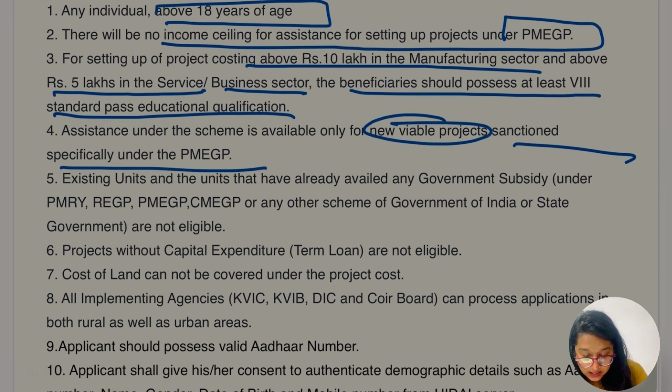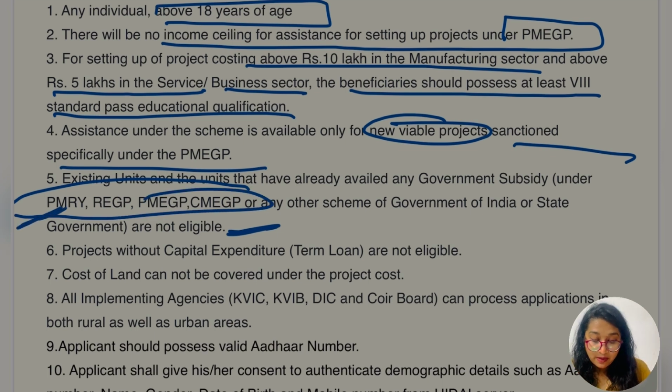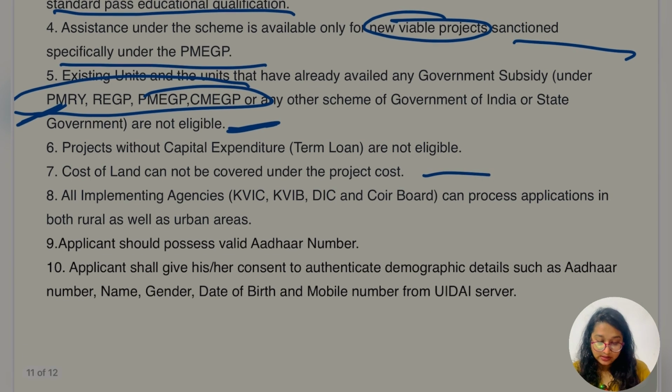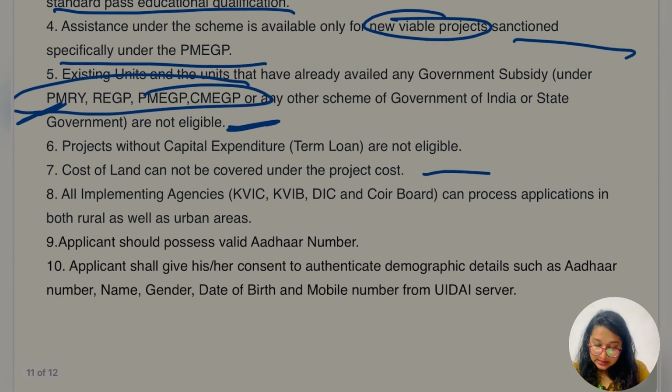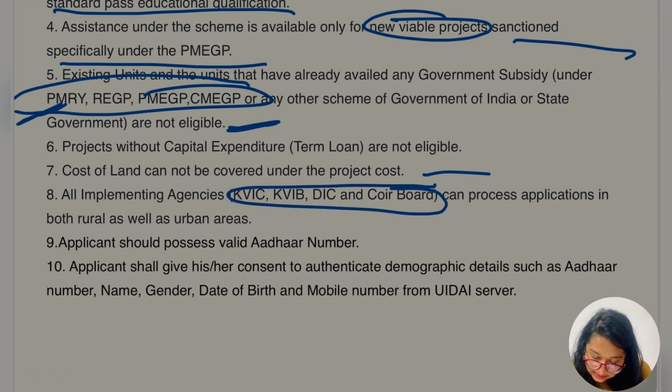Existing units, and units that have already availed any government subsidy under PMRY, REGP, PMEGP, CMEGP or any other scheme of the Government of India or the state government, are not eligible. If they have taken any advantage under these schemes, they are not eligible to take the benefit under PMEGP. Projects without capital expenditure are not eligible. Cost of land cannot be covered under the project cost, and all implementation agencies can process applications in both rural as well as urban areas.